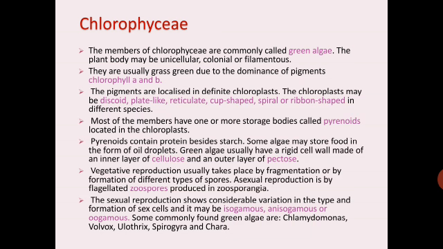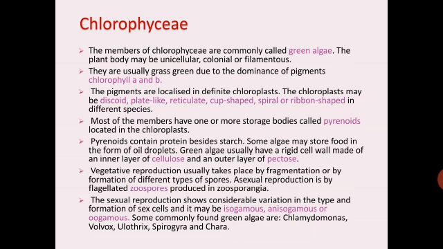The pigments are localized in definite chloroplasts. The chloroplast appears in different shapes. It may be discoid, plate-like, reticulate, cup-shaped, spiral or ribbon-shaped in different species. Most of the members have one or more storage bodies called pyrenoids. These are the starch storing bodies located in the chloroplasts. Pyrenoids contain protein besides starch.